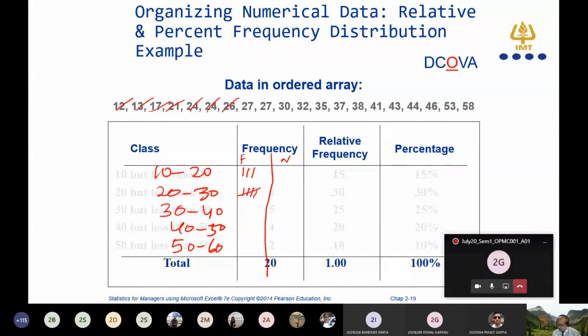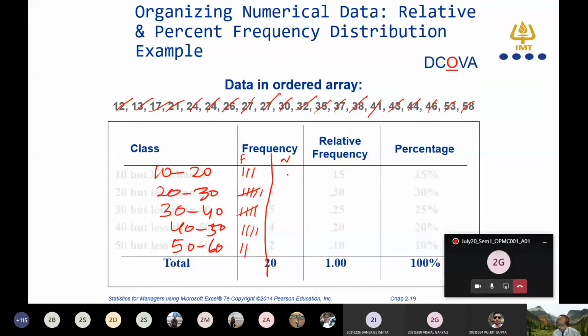24 will come into this class, 26 will come into this class, 27 will also come into this class, and 27 again will come into this class, 30 will go into this class, 32 will go into this class, and 35 will come into this class, 37 will come into this class, and 38 will come into this class, 41 will come into this class, 43 will come into this class, 44 will come into this class, 46 will come into this class, and finally 53 and 58 will come into this class.